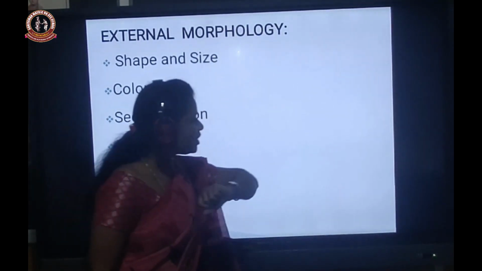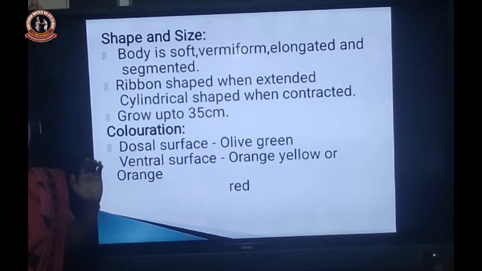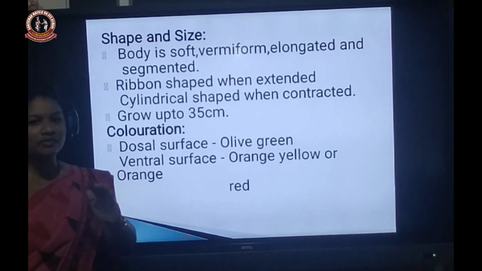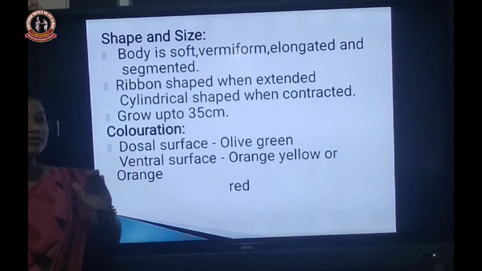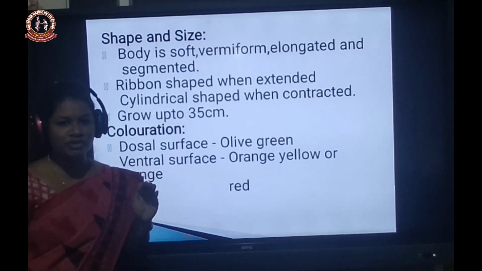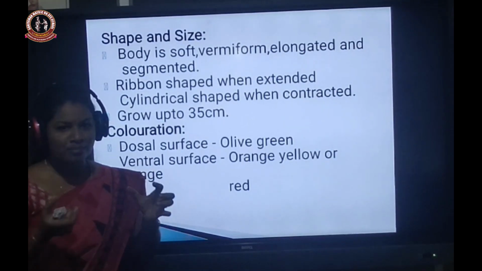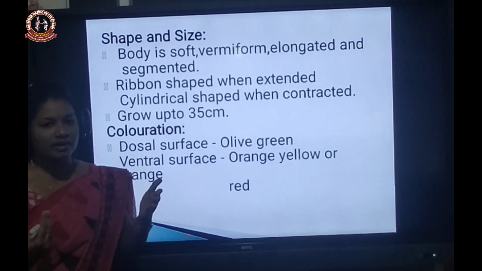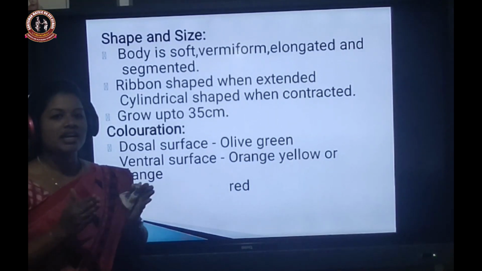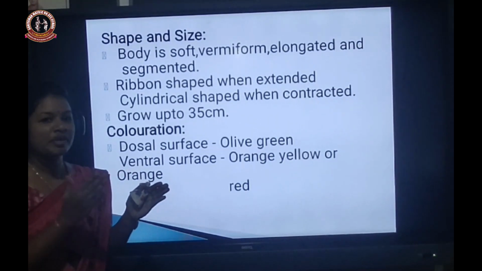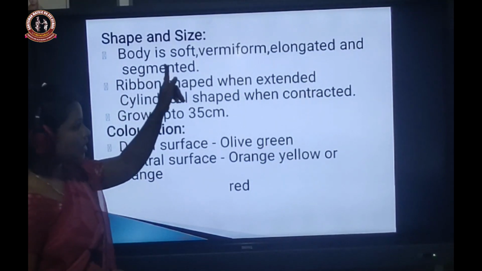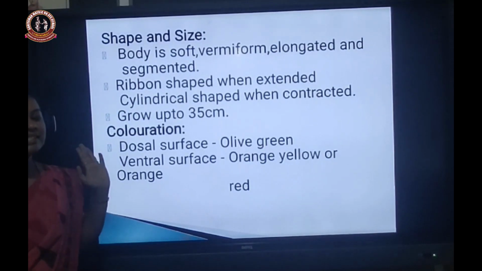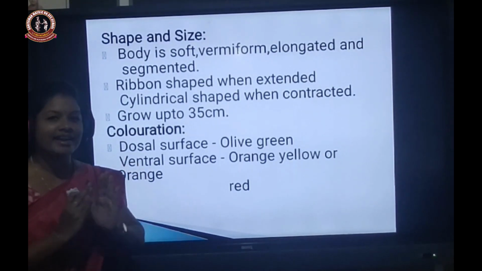What is shape and size? Indian cattle leech has a very soft, very smooth body and it is vermiform in nature. What is the meaning of vermiform? I have already told, it is a worm-like structure. Those organisms are called vermiform, and the body is somewhat elongated and has so many segments. So the body is soft, vermiform, elongated and segmented, and it has the capacity to contract and expand.